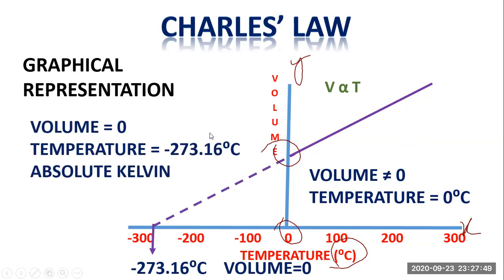So the temperature minus 273.16 degrees centigrade is called absolute Kelvin, on the basis of which a new scale of temperature is created, which is called the Kelvin scale. At this temperature, the volume of gas is considered to be zero. Therefore, this temperature is called absolute Kelvin. Absolute Kelvin can be defined as the temperature in degree centigrade where the volume of gas is zero.